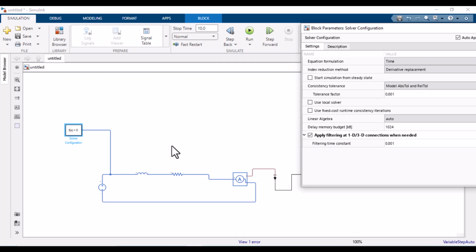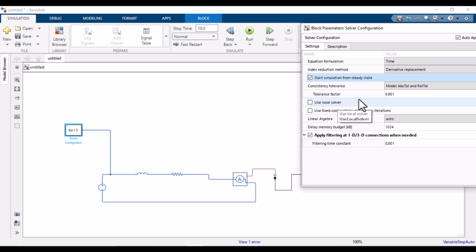Without it, MATLAB doesn't know which solver to use, either local or global, how to handle differential algebraic equations, and how to initialize the physical states. In the parameters, we can find an option to start simulation from steady state, so we can check it, and there is a local solver.